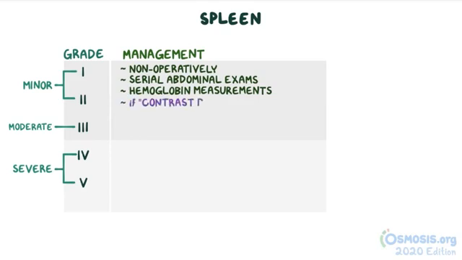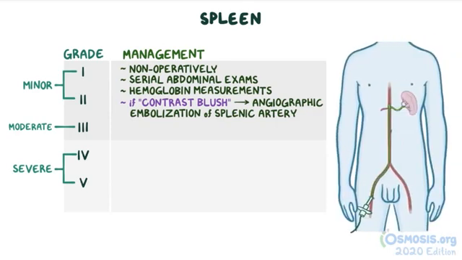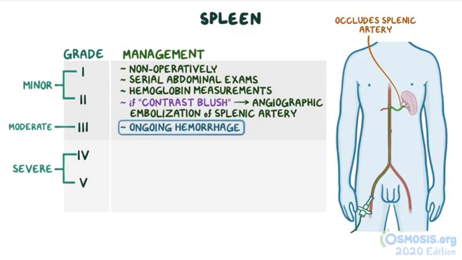Additionally, if contrast blush is seen on CT, an angiographic embolization of the splenic artery may be needed. This involves introducing a catheter into the femoral artery, then into the celiac artery, and then occluding the splenic artery to stop the bleeding. If there's evidence of ongoing hemorrhage, or if there's a grade 4 or 5 injury, then a splenectomy is the next step.